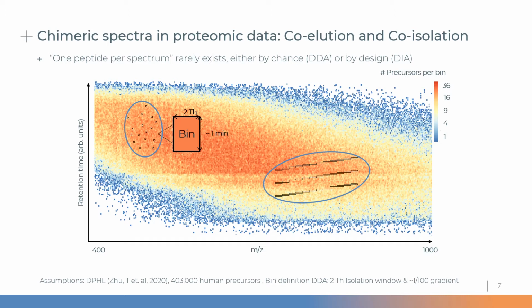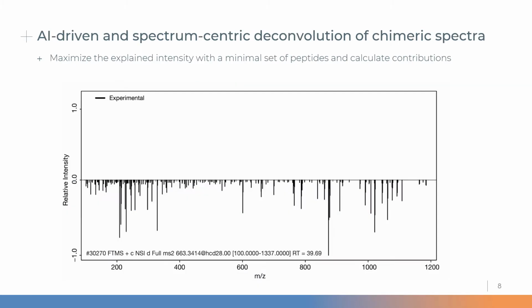And that is of course not even considering DIA type of acquisition methods, which by design violate the central dogma of mass spectrometry-based proteomics that one spectrum produces one peptide ID. On the foundation of our predictions, we devised an AI-driven and spectrum-centric algorithm for the deconvolution of chimeric spectra. In essence, it tries to maximize the explained intensity with a minimal set of peptides and also calculates the contributions of these peptides to the experimentally observed total ion chromatogram. Those contributions can later on be used for quantification.